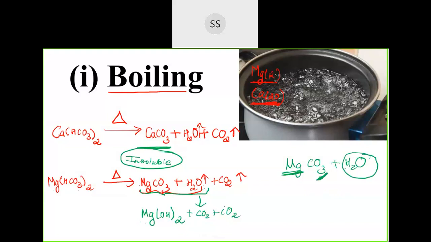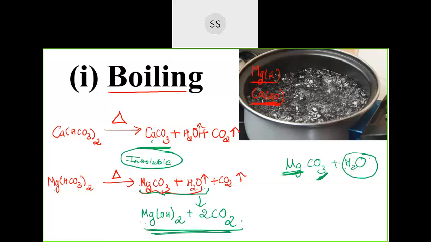You can combine this and club them together and write. Instead of writing CO2 and CO2, you can write 2 CO2. This is the final product you should write. Now remember, anytime you find calcium hydrogen carbonate, you will give calcium carbonate as the final compound. Whenever you see magnesium hydrogen carbonate, you will write magnesium hydroxide as the final compound.